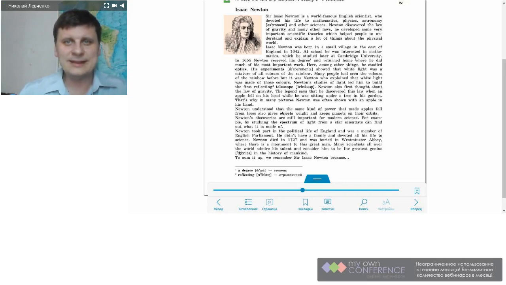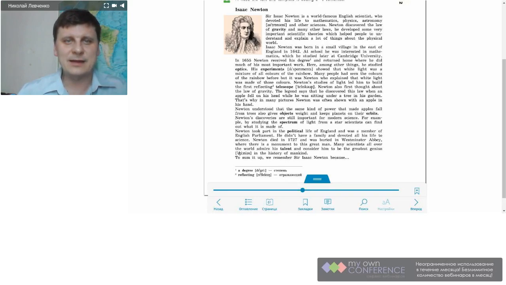At school, he was interested in mathematics, which he studied later at Cambridge University. In 1655, Newton received his degree and returned home, where he did much of his most important work. Here, among other things, he studied optics. His experiments showed that white light was a mixture of all colors of the rainbow.